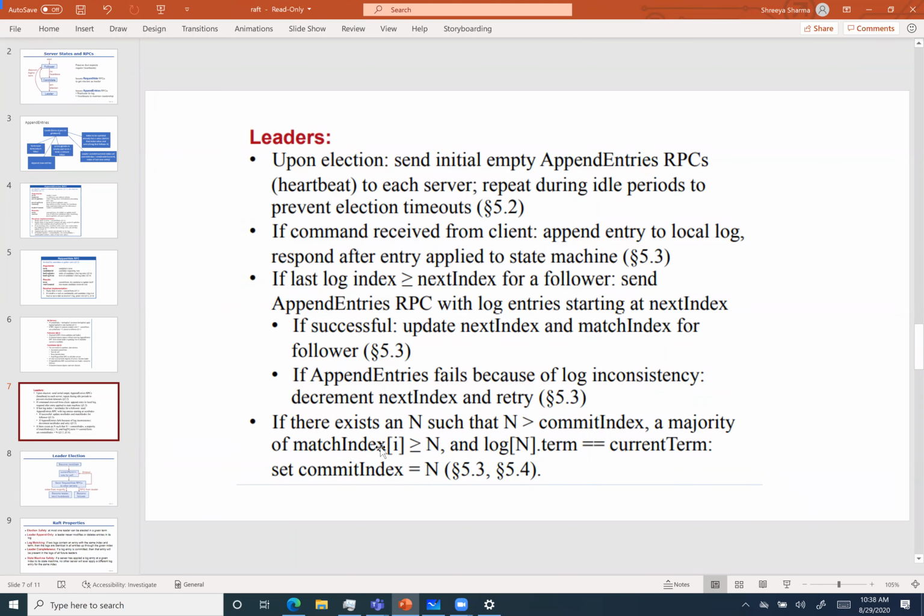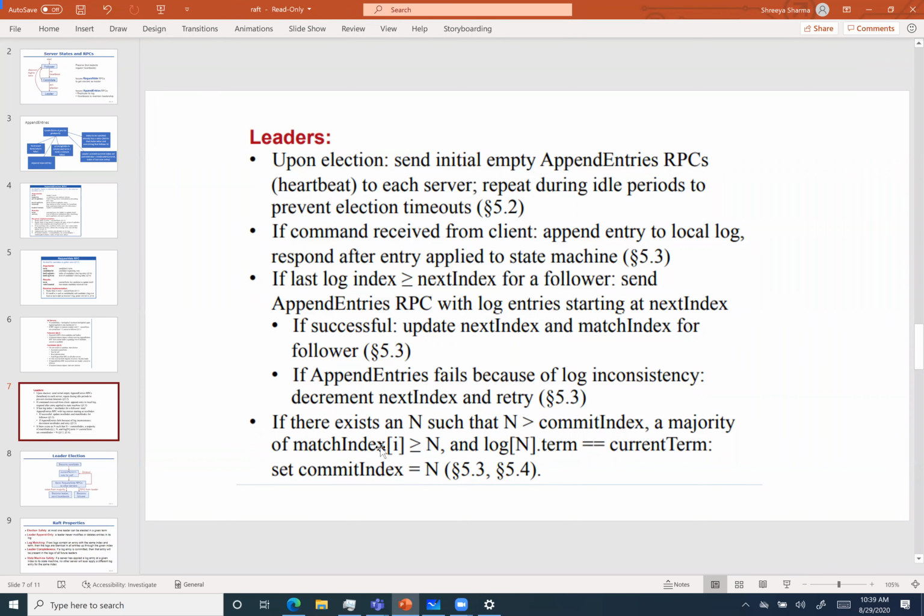Okay, so this is a similar thing, it will help the follower to catch up. The next index is basically where we want the value to be replicated, but if the last log index is greater than next index for a follower, then we know that there is something out of sync, and we would want the follower to catch up.